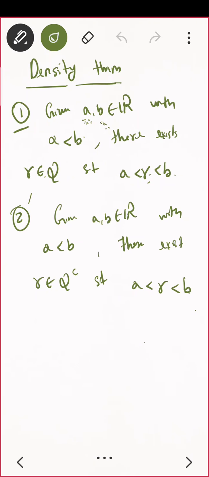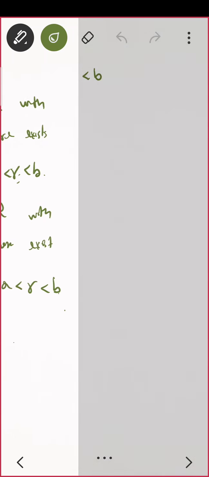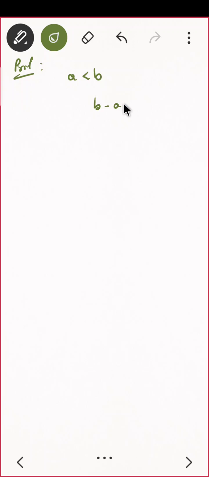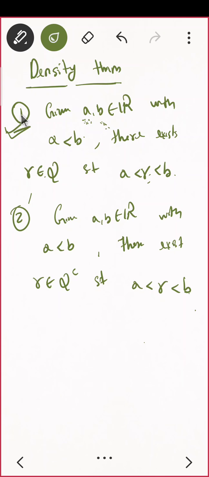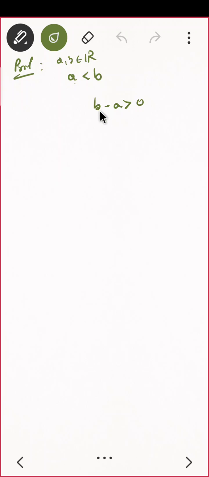So we are given a is less than b. We are given two real numbers a and b such that a is less than b. So can I say b minus a is positive? I'm just starting the proof. I'm just trying to prove the first one. a and b are real numbers with a less than b. So if a is less than b, then b minus a is positive. Do you agree?